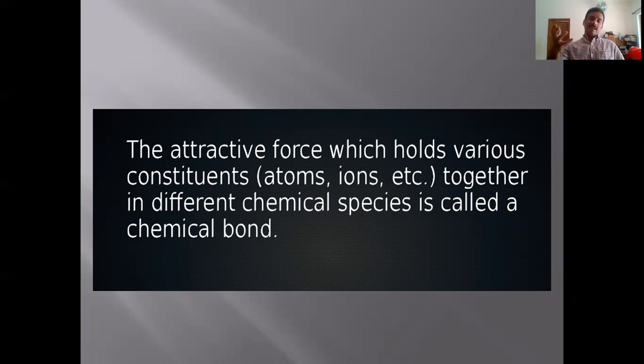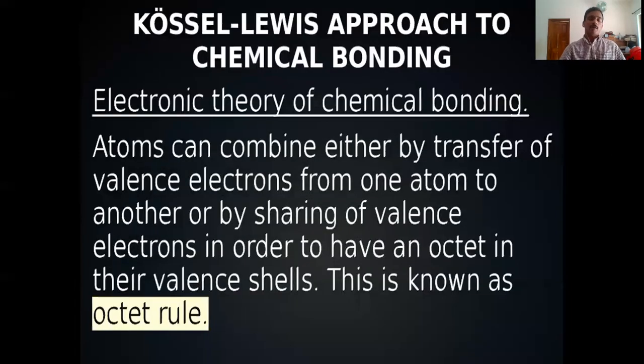Many scientists tried to find the answer to this question, and they explained the formation of bonds in different ways. We can analyze it one by one. The first one is the octet rule, or Kossel-Lewis approach to chemical bond. What is the octet rule? When we observe the noble gases, we can see they have 8 electrons in the outermost shell, and they are highly stable.